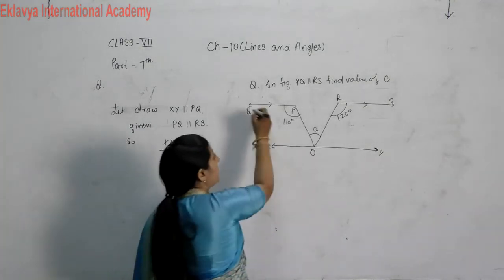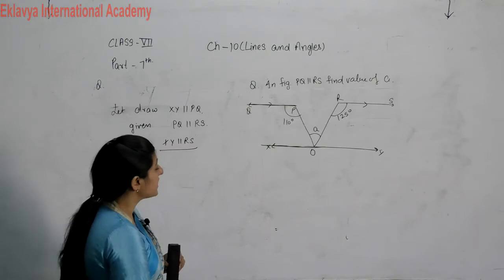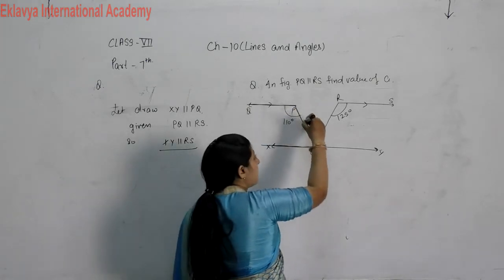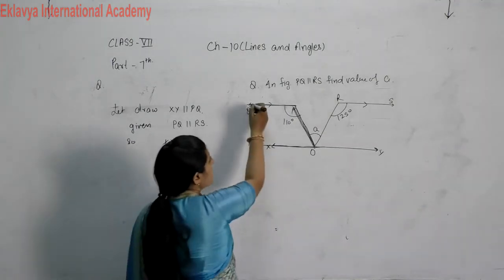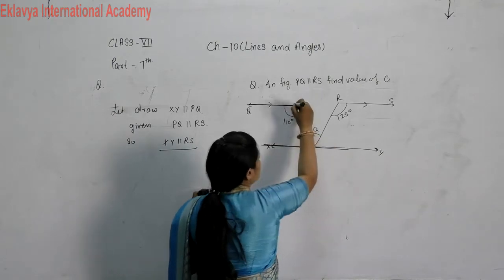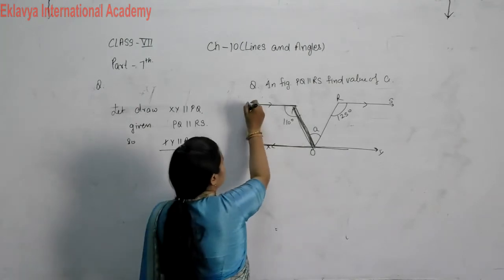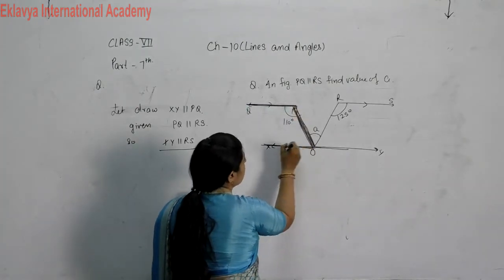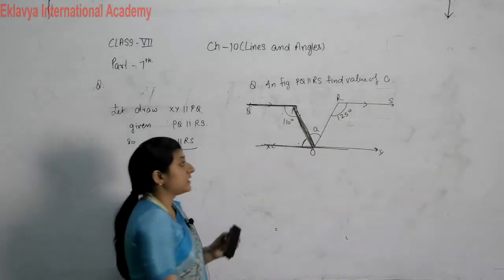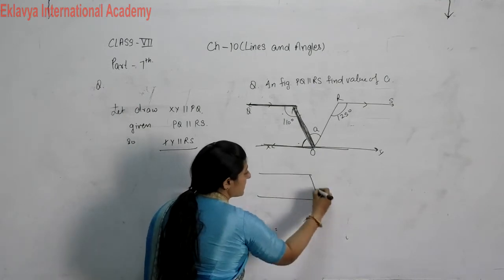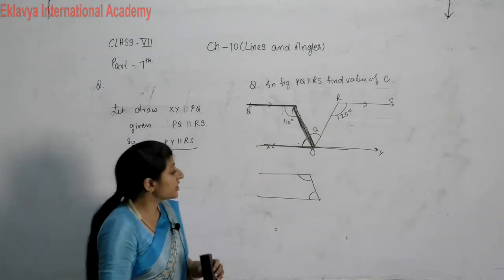If you see properly, if these two lines are parallel, that is PQ parallel to XY, then PO becomes the transversal. Then what is the relation between these two angles? These two lines are parallel and this one is the transversal, so both angles are interior angles.